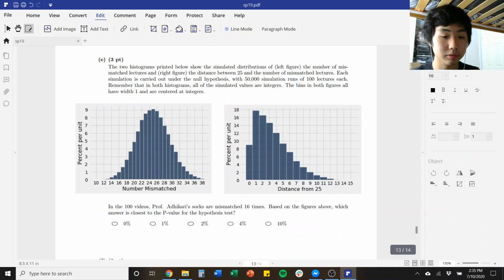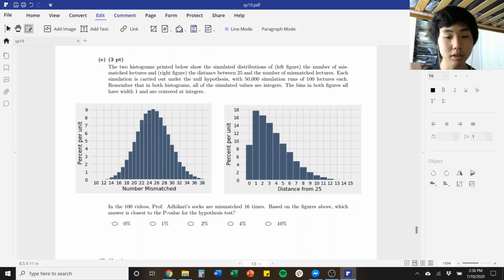Okay, part E. These two histograms involve the number mismatched in the left one and the distance from 25 in the right one. Okay, so in these 100 videos, Professor Adhikari's socks are mismatched 16 times. So based on the figure above, which is the closest to the p-value?